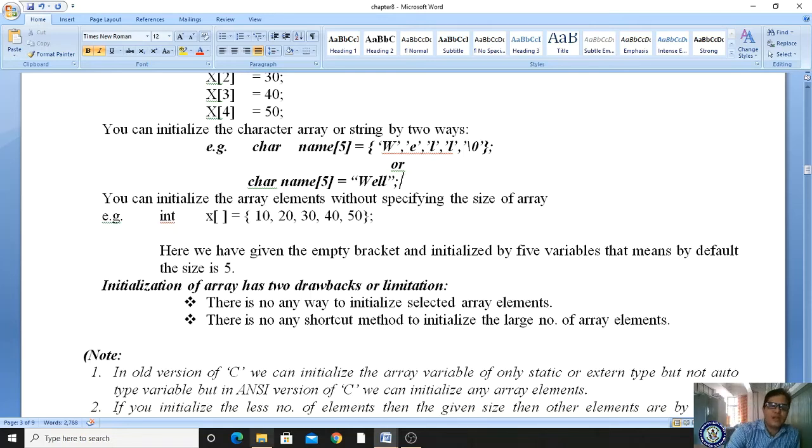We can also initialize the array without specifying the size. You can initialize the array elements without specifying the size or index. For example, int x of blank, here we have stored 5 different values. Automatically it will take the size as 5, because you have initialized 5 different values, so it assigns the size as 5. Got it?